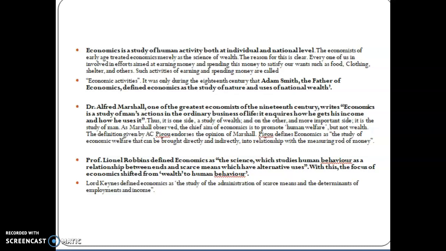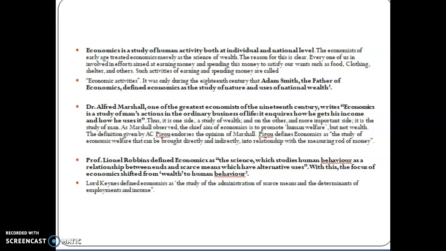That is nothing but alternative uses: the science which studies human behavior as a relationship between ends and scarce means which have alternative uses. The focus of economics shifted from wealth to human behavior. Later, macroeconomic theory came after the 1930 Great Depression, introduced by Mr. Keynes. That is the Keynes theory, and later Ricardo's rent theory. So many theories also came.